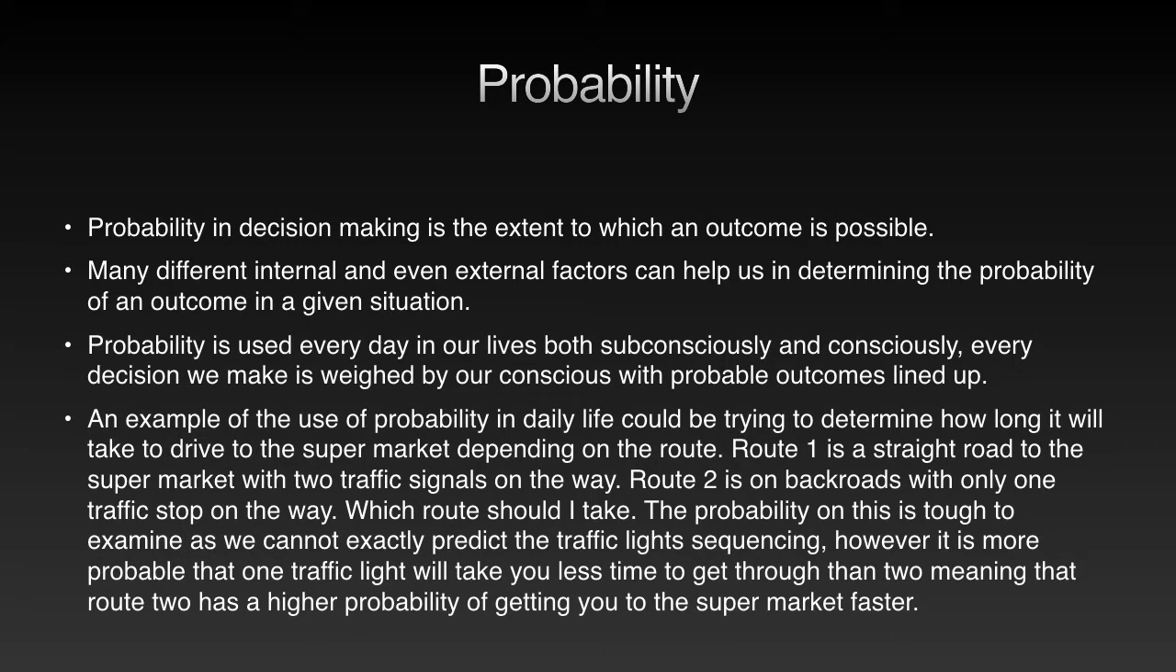The probability on this is tough to examine as we cannot exactly predict the traffic light sequencing. However, it is more probable that 1 traffic light will take you less time to get through than 2, meaning that Route 2 has a higher probability of getting you there faster.